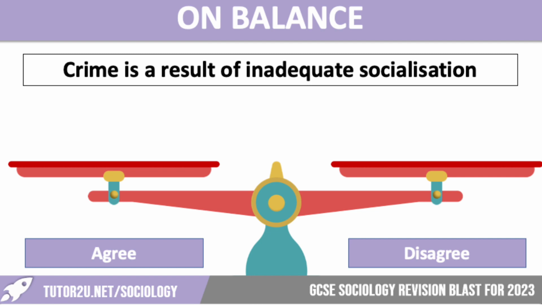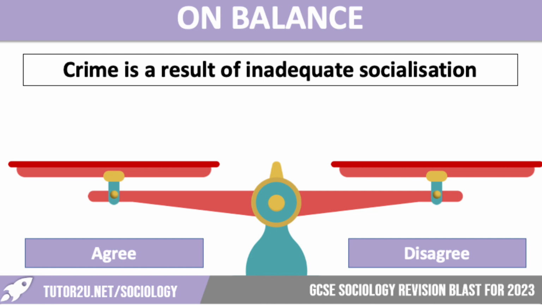Right, we're going to move on to an on-balance activity, and we have a statement on the screen which is crime is a result of inadequate socialisation, and this is something that is claimed by the new right. And the new right are consensus theorists, so people like Charles Murray, for example. We are going to have a look at this statement on the screen. The crime is a result of inadequate socialisation. What we need to do is we need to come up with some arguments for and against this.